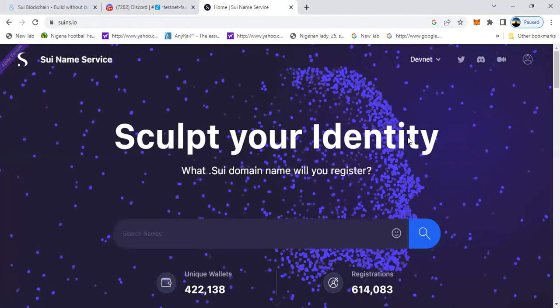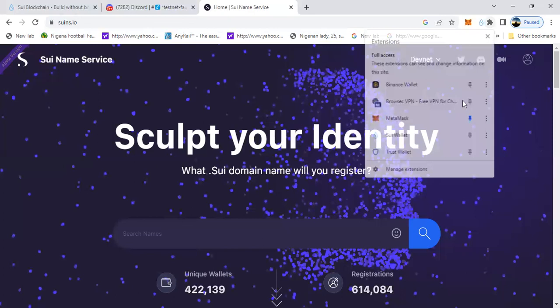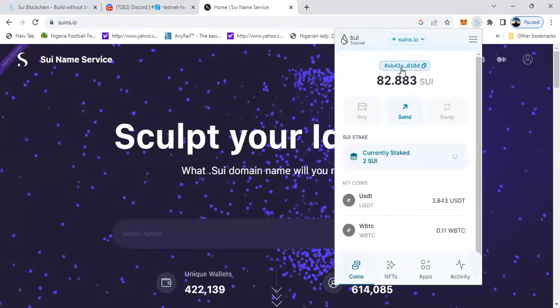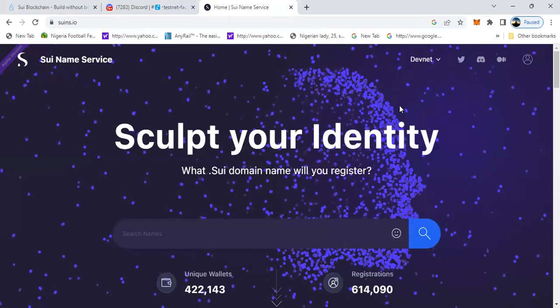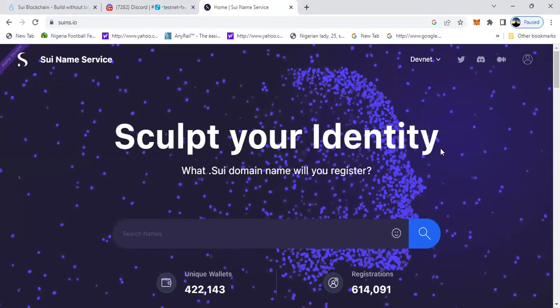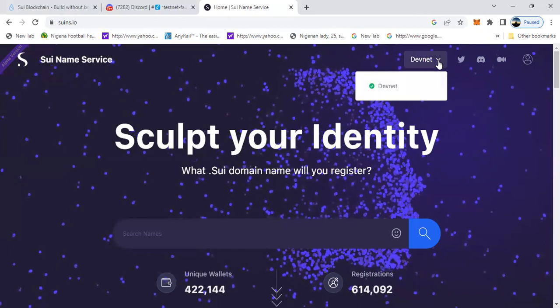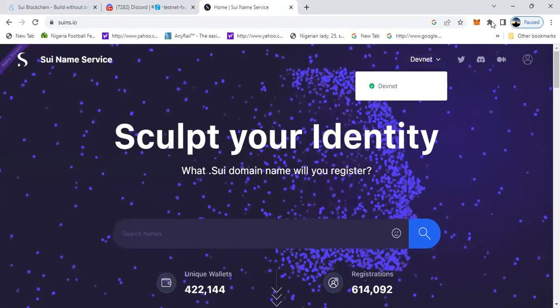If, for instance, you come to the SUI wallet here and I click my address, this is alphanumeric figures that are very long. But now you can easily convert these into your own preferred name. If your name is John, you can easily choose john.sui or thereabout, or any name of your choice, and get it registered. But like I said, this is on DevNet, like a developer testnet. Then what does that mean?